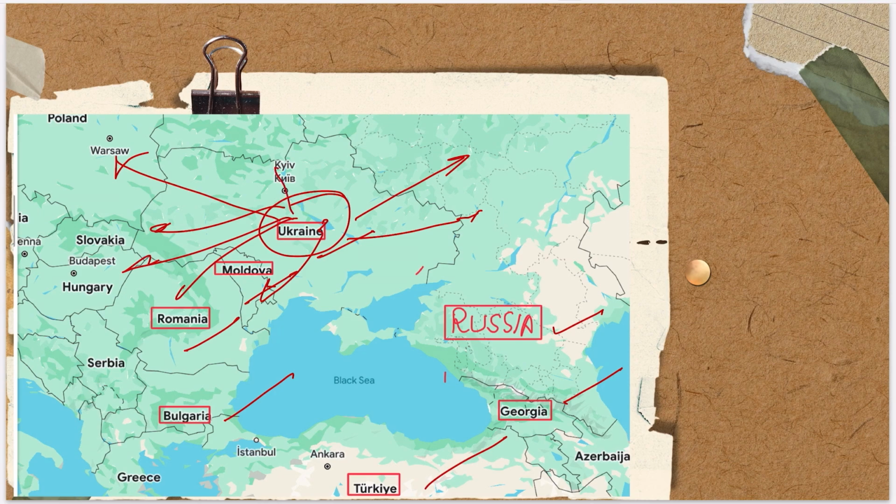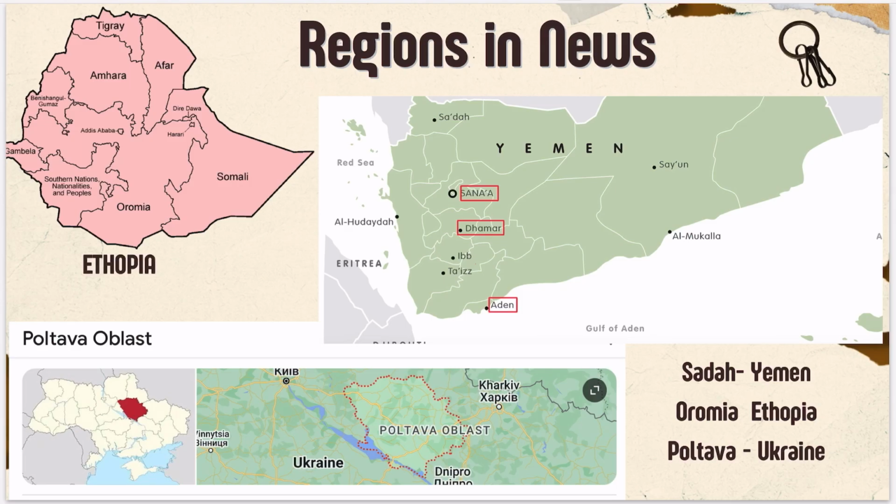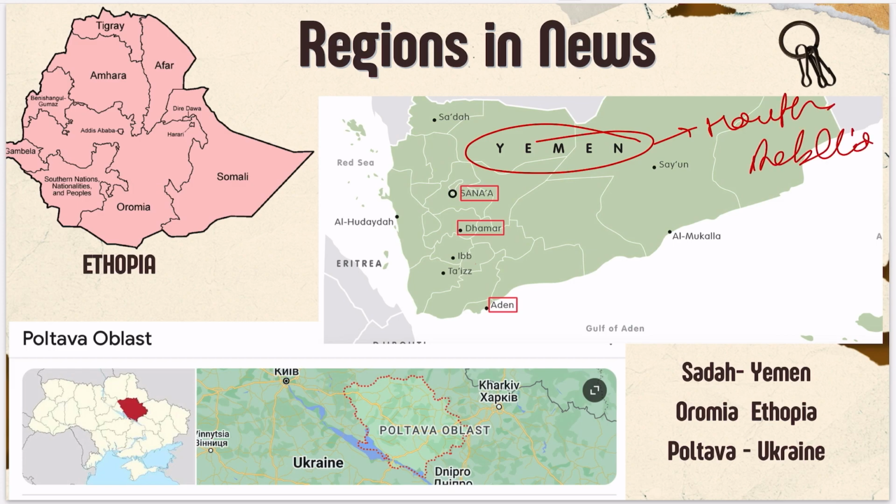Okay, and here is the river which I told you already. So these are the important things which you have to remember. Now the third region which is in news is Yemen, right. So all of you must be knowing that there is the Houthi rebellion group, and it is attacking the ships which are going into the Red Sea. So you have to remember these things, and the various areas surrounding them, such as the Gulf of Aden. Okay, so remember the areas which you have to know: Strait of Hormuz, where it is, right? Gulf of Aden,